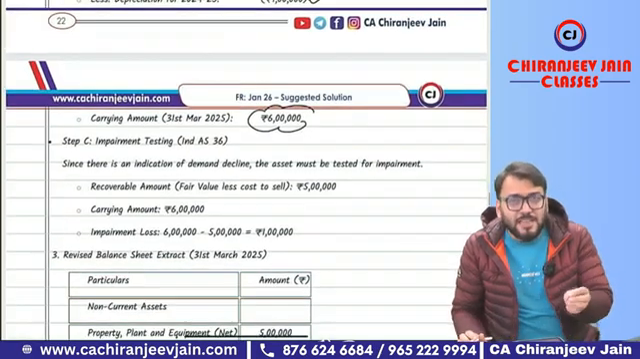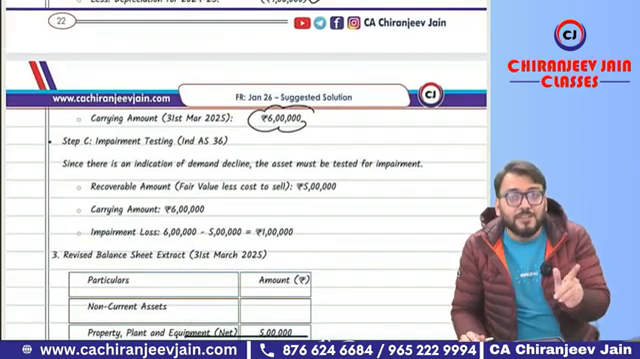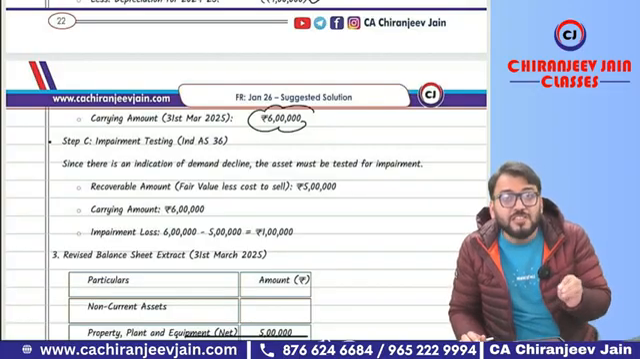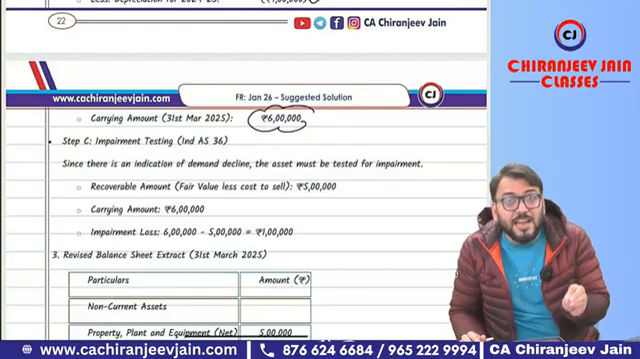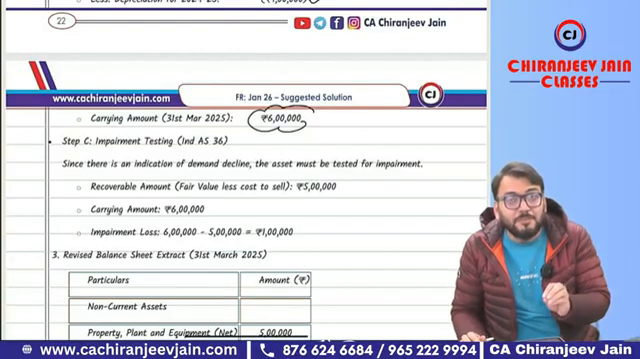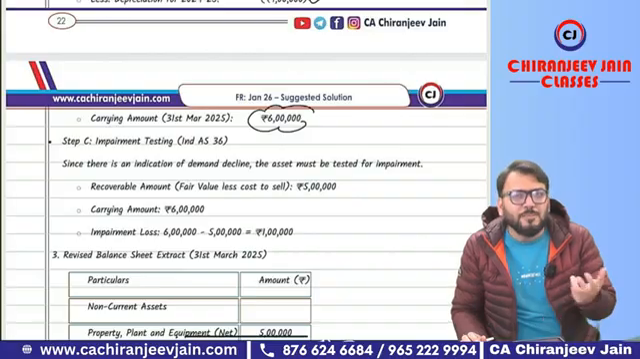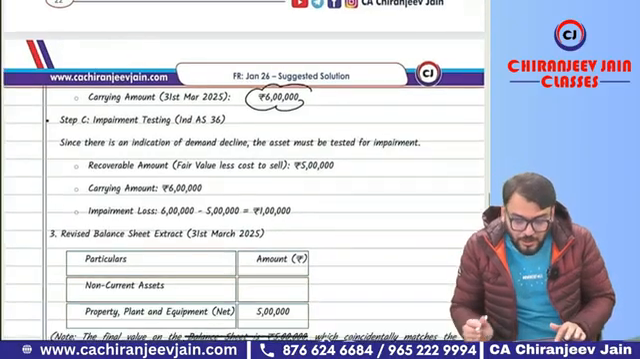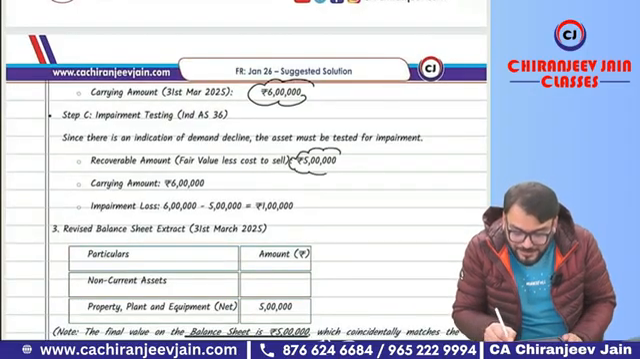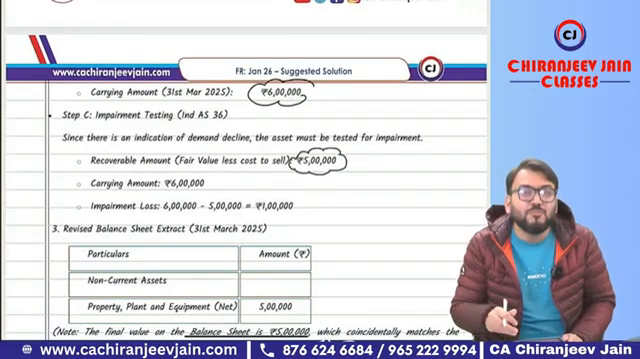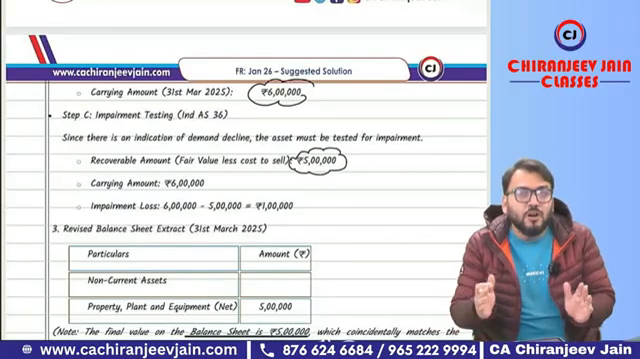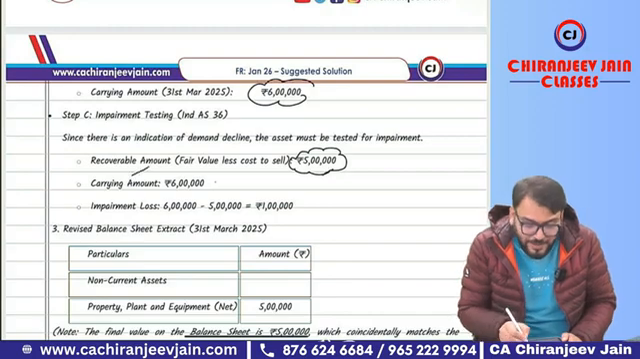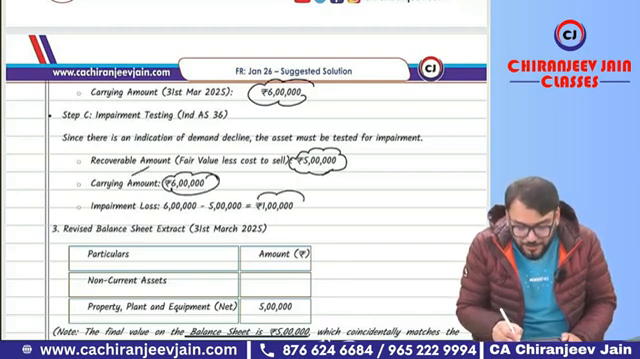But can I say the plant was idle from active use, and therefore it will be an indicator of impairment. Therefore impairment testing will be done. Whenever impairment testing is done as per the indicator, it is done at the end of the year. At the end of the year, they have given fair value less cost to sell. They have not given recoverable amount, and they have not given value in use, so we will ignore that. We will take the fair value less cost to sell, on the assumption that fair value less cost to sell is more than value in use, or we need to assume that value in use is not determinable. Okay, sir. The recoverable amount is 5 lakh, the carrying amount is 6 lakh, so there is an impairment loss of 1 lakh.